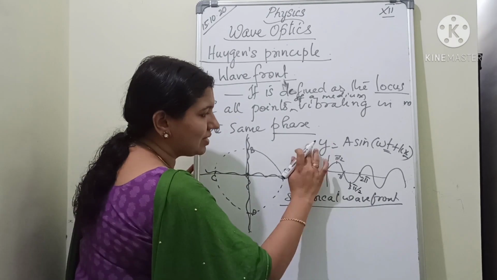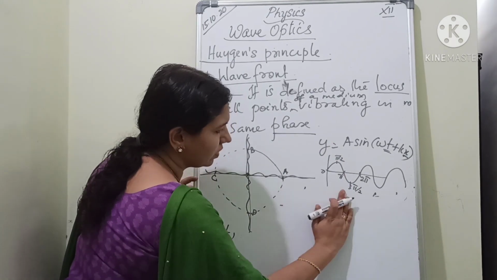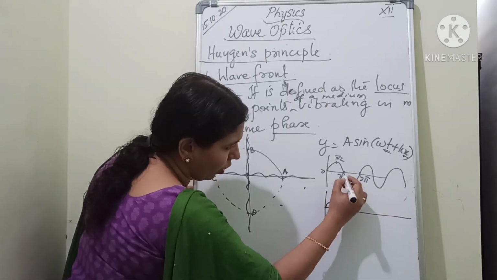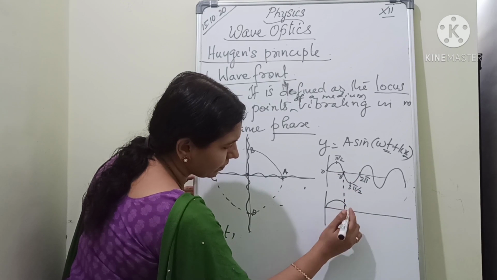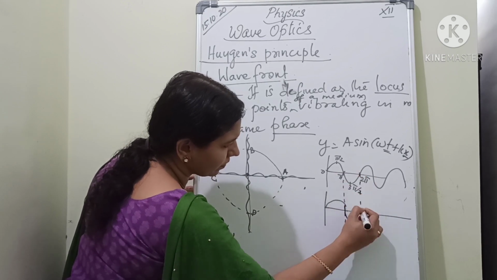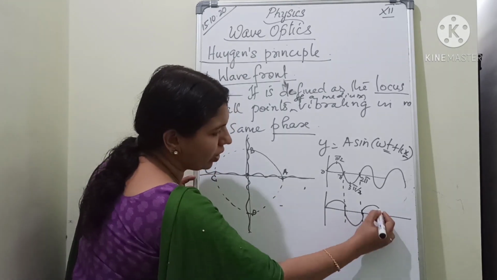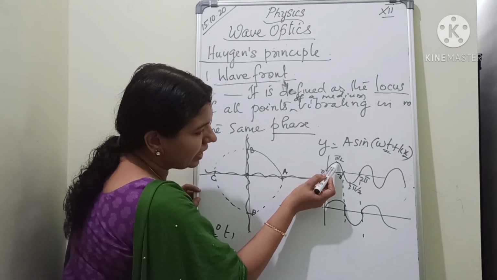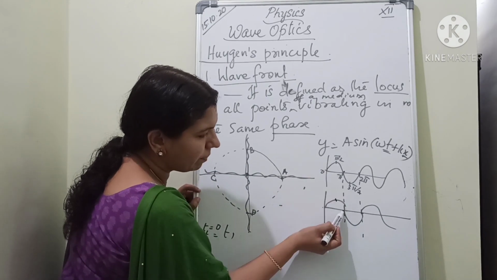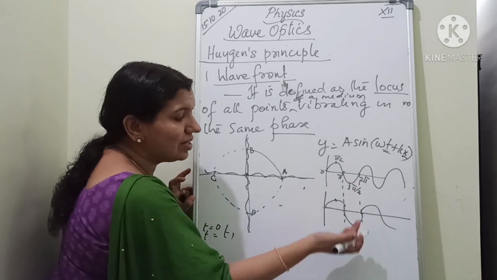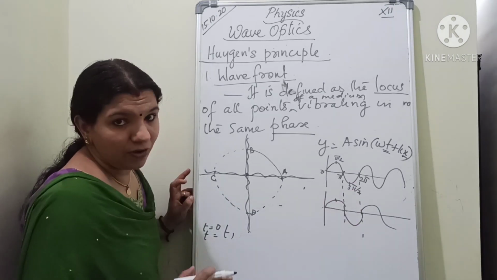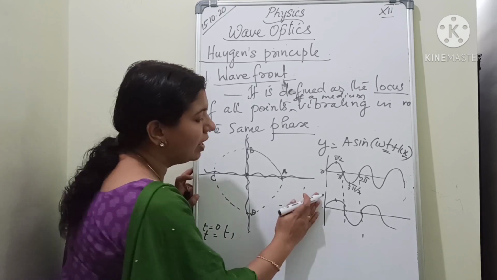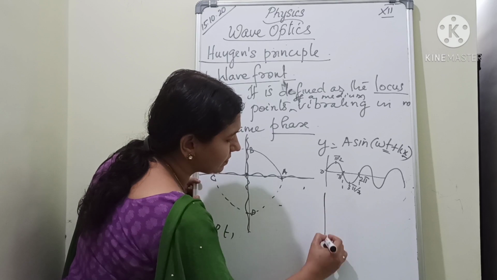If I am considering another wave, okay, starting at the same point, and traveling like this. So here if I am checking, here both cases it is 0, then here it is pi by 2, then pi, like that is going. Understand? So these two waves are in the same phase. They are vibrating in the same phase. They are oscillating in the same phase. For example, if the second wave is like this.